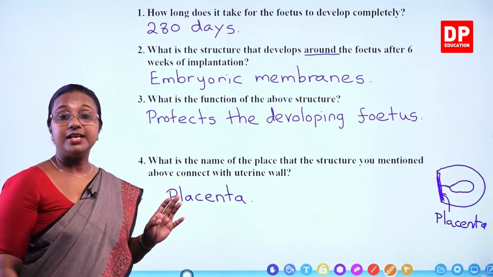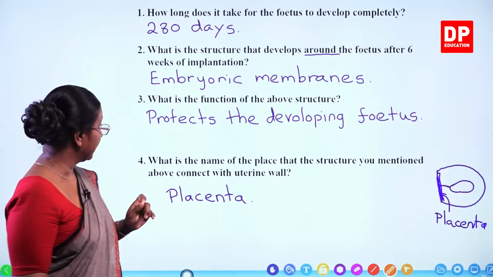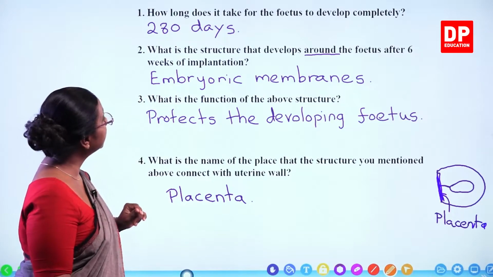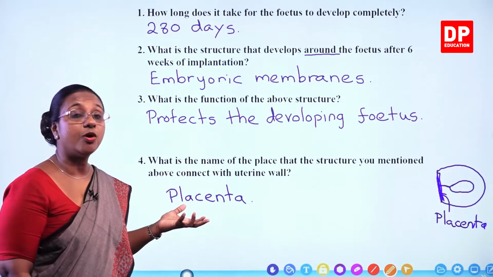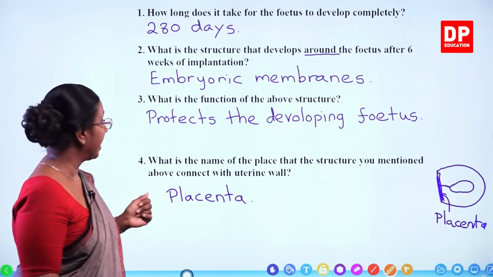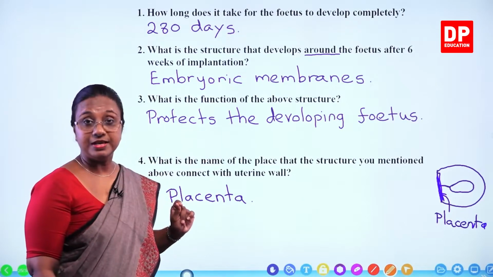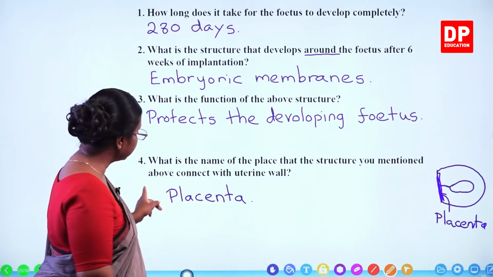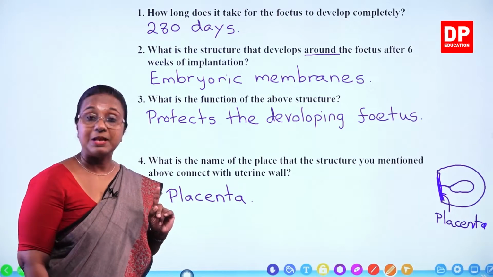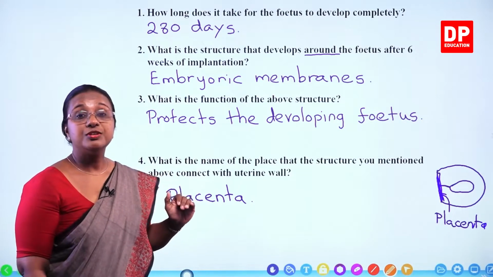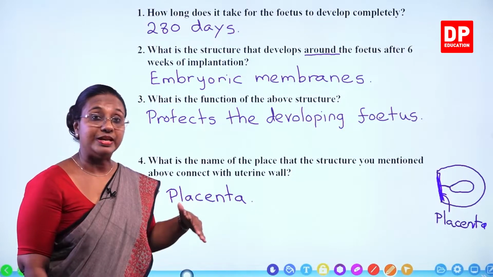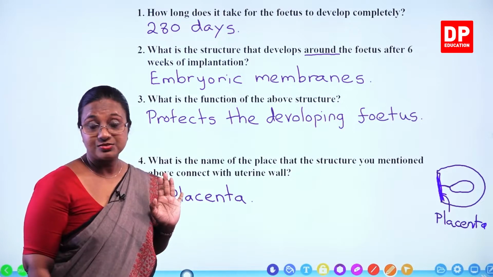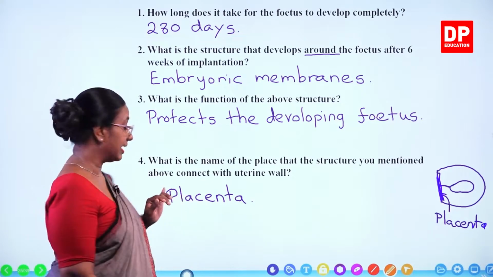So it takes 280 days for the fetus to develop completely. And around the fetus, after 6 weeks of development, the embryonic membranes are formed. We normally call it the embryonic sac or the water bag, and that protects the developing fetus. The embryonic membrane also connects to the wall of the uterus, and that part is known as the placenta. From the placenta to the fetus is the umbilical cord, through which the transfer of materials takes place. So those are the answers for these questions, students. We'll move on to the next slide.